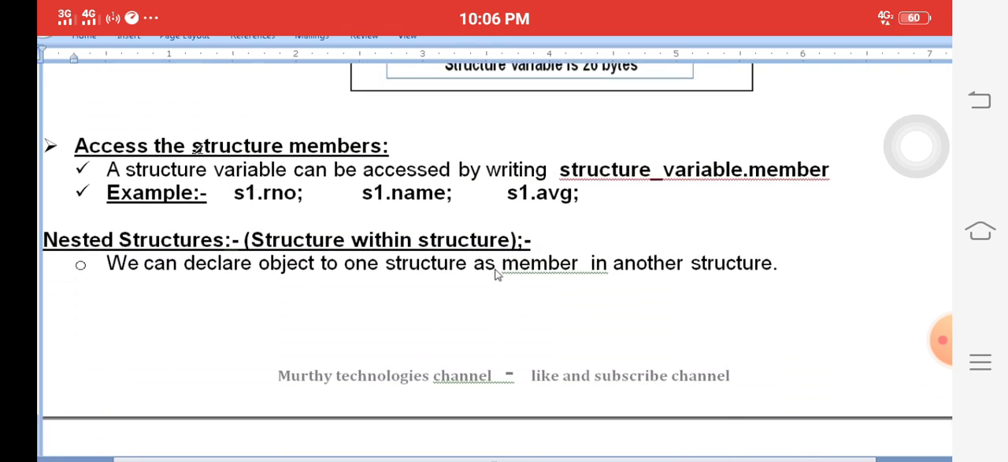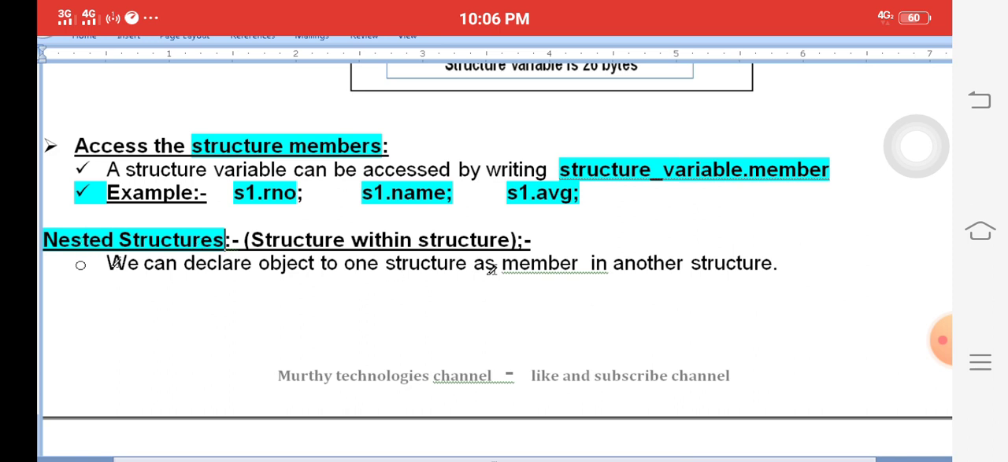How to access the structure elements? Access structure elements simply using the structure variable, dot, member. For example, S1 dot roll number, S1 dot name, S1 dot average. Okay. Next one, nested structures. Any question belonging to structures in the examination, simply write the same answer and you will definitely get good marks.